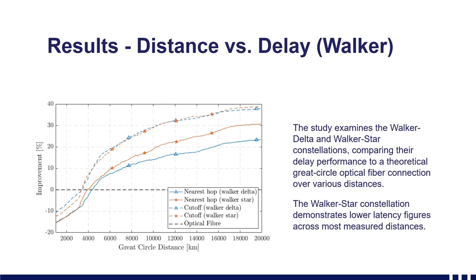The Walker Star constellation in particular demonstrates lower latency across most measured distances relative to the Walker Delta constellation when using the nearest hop topology. The cutoff topology, on the other hand, shows similar performance regardless of the constellation, and again slightly outperforms the nearest hop.